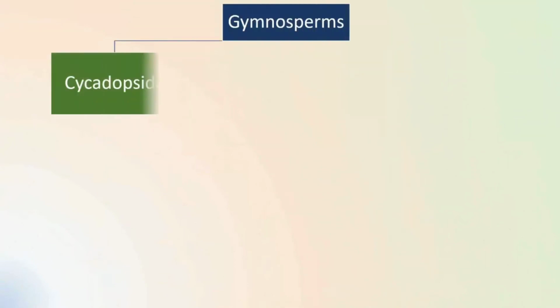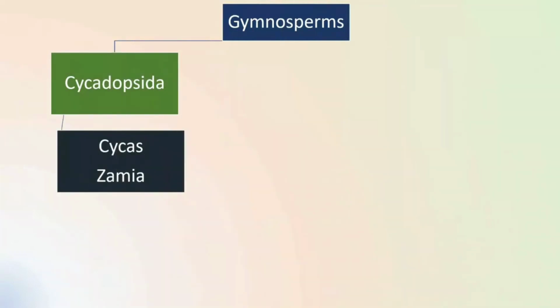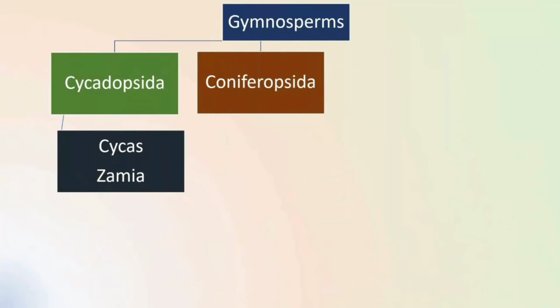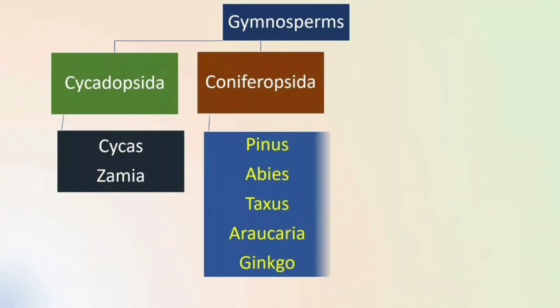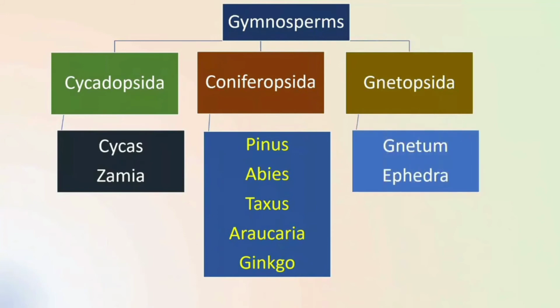Gymnosperms can be classified into three classes, namely Cycadopsida, Coniferopsida, and Gnetopsida. Cycadopsida include species like Cycas and Zamia. Coniferopsida include species like Pinus, Abies, Taxus, Araucaria, and Ginkgo. And Gnetopsida include species like Gnetum and Ephedra.